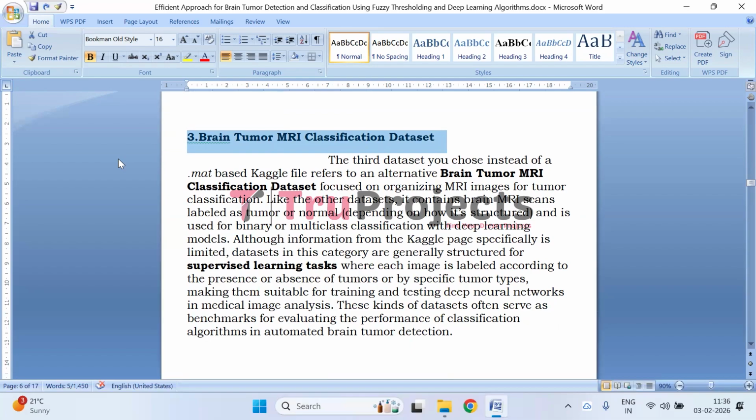Third, we used the brain tumor MRI classification dataset. The brain tumor MRI classification dataset, selected as an alternative to a .mat based dataset, consists of organized MRI brain scans labeled for tumor classification tasks. Depending on its structure, the dataset supports both binary and multi-class classification. Each MRI image is annotated according to tumor presence or tumor type, making it suitable for supervised deep learning approaches. This dataset is commonly used as a benchmark for evaluating automated brain tumor detection and classification models, with images typically arranged in labeled folders or accompanied by annotation files.